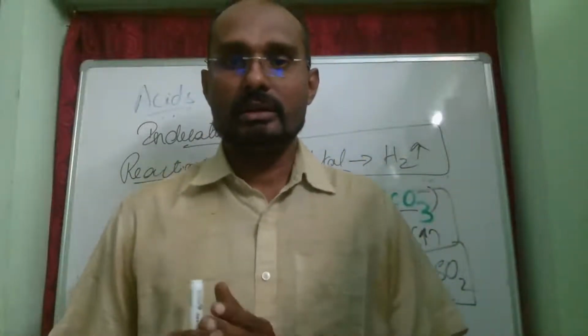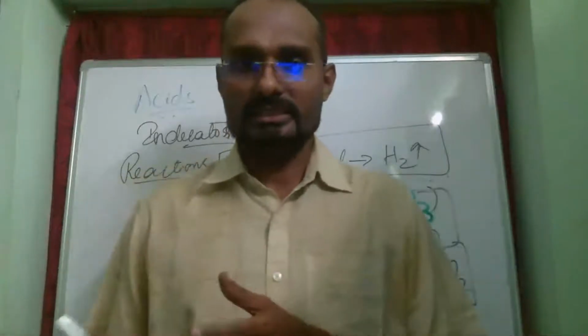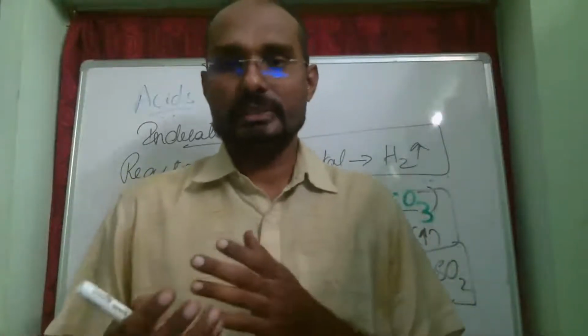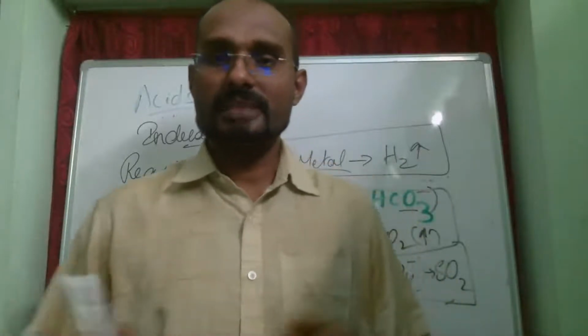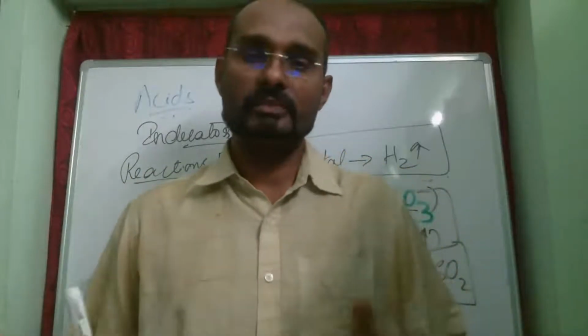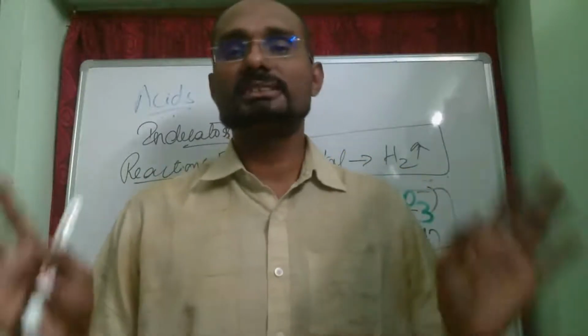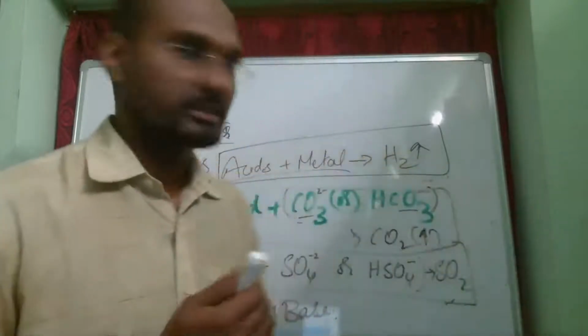We call neutral substances those which are neither acidic nor basic. It is very simple logic to understand. When an acid reacts with a base, the acidic property is nullified by the base and the basic property is nullified by the acid, and finally we get a compound which is neither of those. So this reaction is called a neutralization reaction.